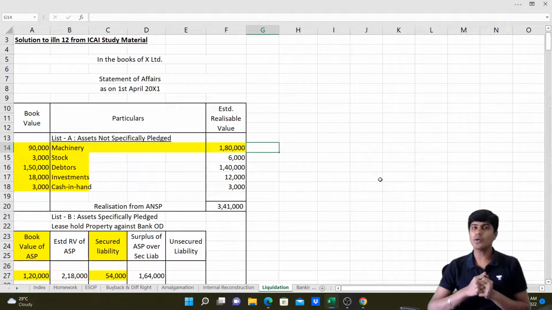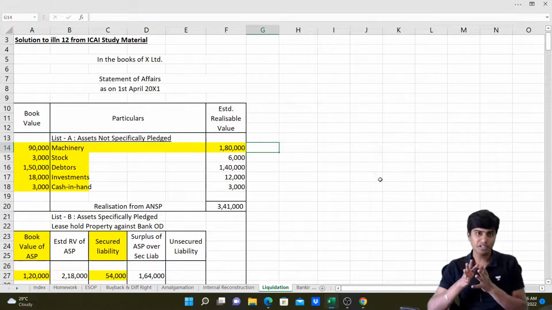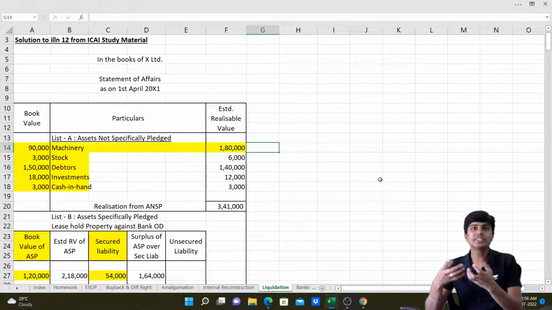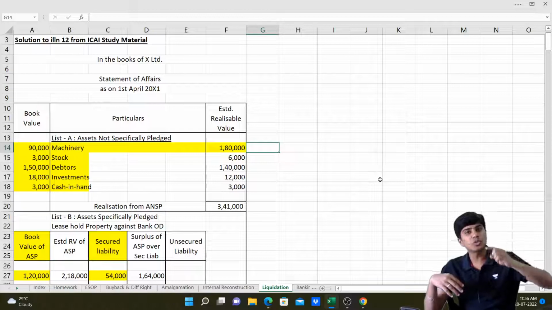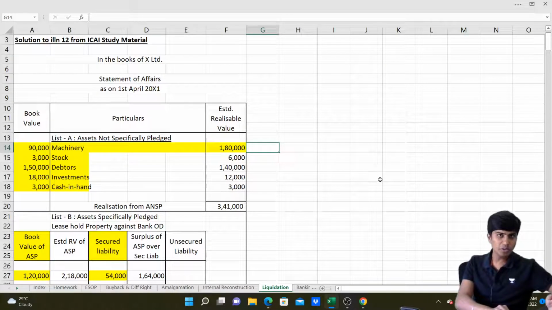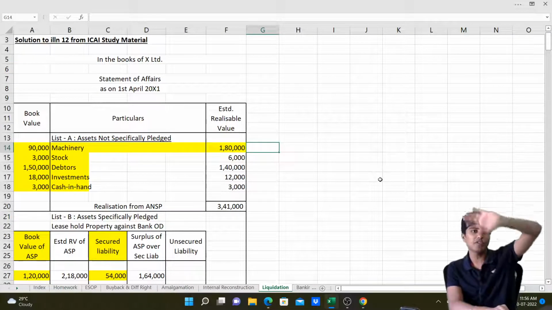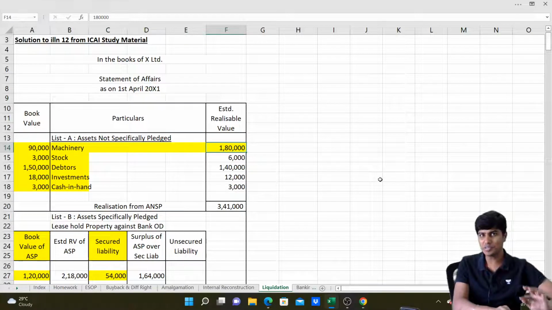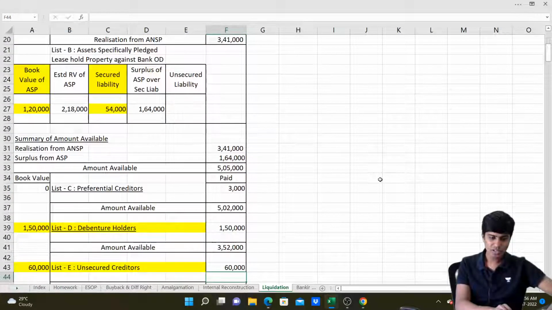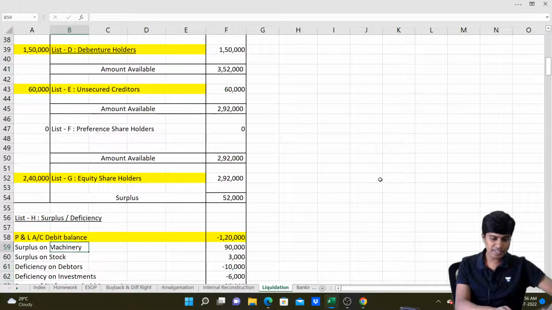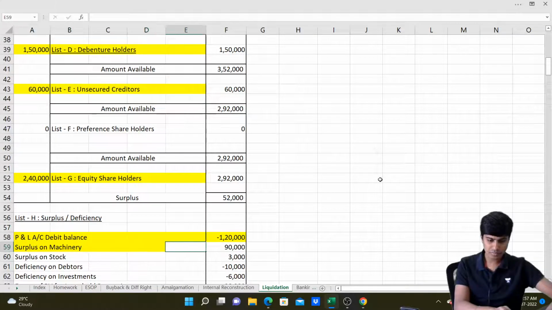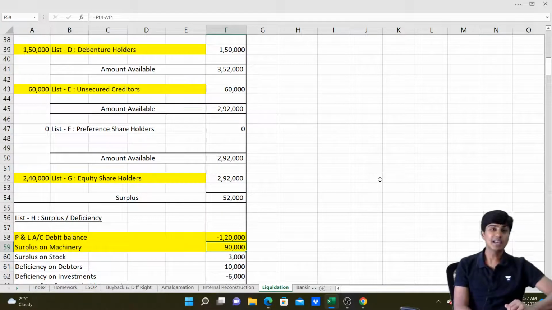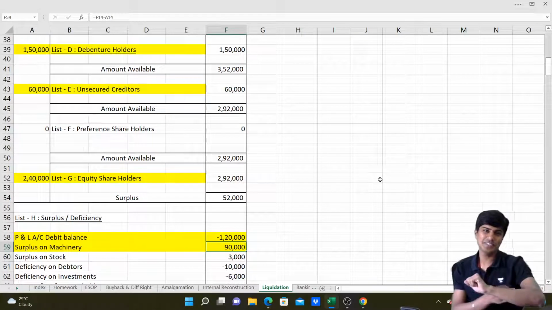That extra 90,000 which we have realized will become our profit, or surplus, the excess money that's available to pay shareholders. Let's post this to our list H. A lot of students don't do it now. They go on writing and later they follow some format. So I'll say no, follow double entry. See, book value is 90,000. You sold it for 1,80,000. So you made 90,000 profit. That 90,000 profit should go to list H. Let's go to list H. In our list H, I will write surplus on machinery 90,000 rupees. Got it, everyone?